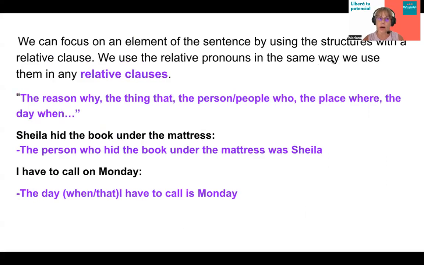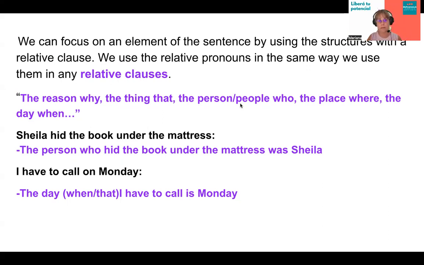You can also focus on an element by using structures with a relative clause and using a relative pronoun, like the reason why, the thing that, the person. Remember that relative clauses describe something that has been mentioned before, or even a place or a time. Like, Shayla hid the book under the mattress. The person who hid the book under the mattress was Shayla. So the person who, that would be a relative clause, okay? Who hid the book? The relative clause to the antecedent, the person.